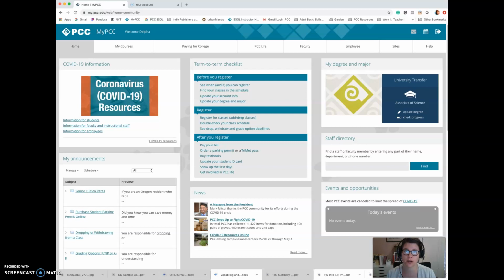Now, what is Google Drive? If you don't know, that's cool. This is a thumb drive. We've used these in the past to plug into computers and save our Word documents and other things like that. Well, if you lose it or it gets broken, all your files are gone. Thankfully, Google Drive is a great way to save all your files in the cloud. Instead of a thumb drive, we're going to use Google Drive.